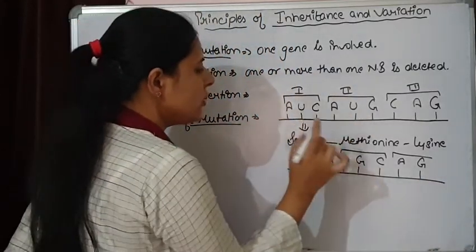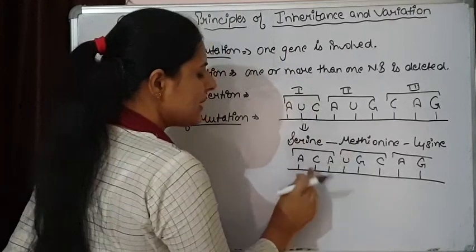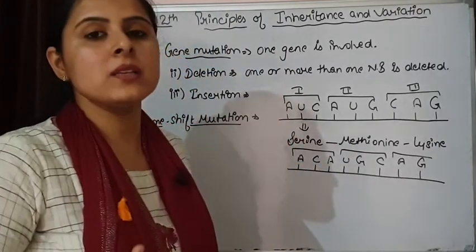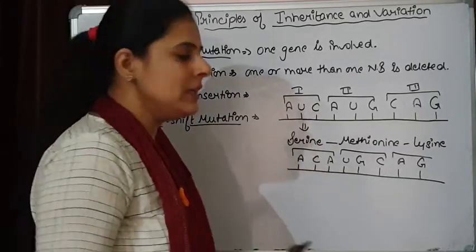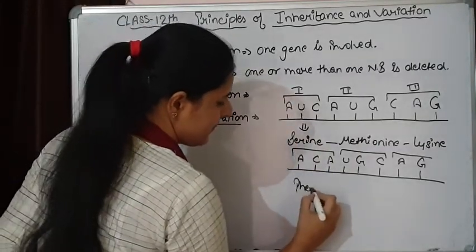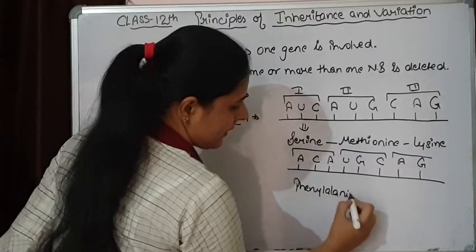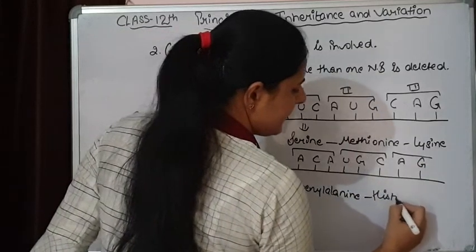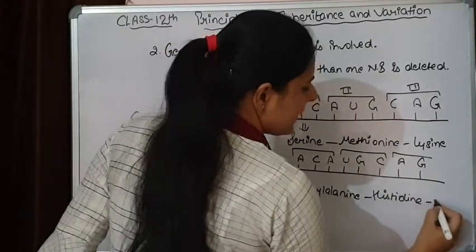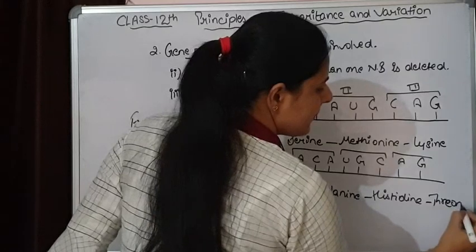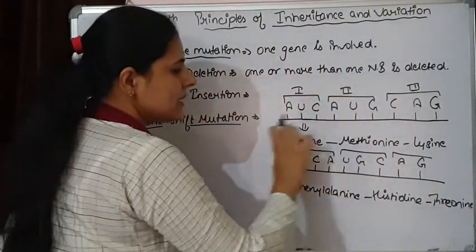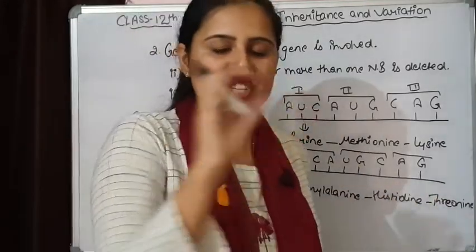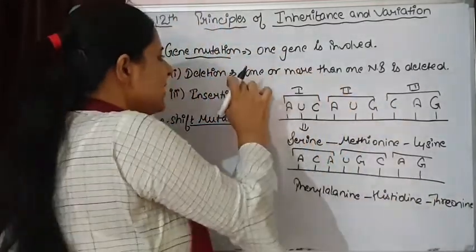Earlier we were having AUC that was coding for serine, but now the codon has completely changed. ACA may code for another amino acid, you can say phenylalanine. Again this has changed: histidine, threonine. So altogether the sequence of the protein, the amino acid chain, has completely changed because of deletion.